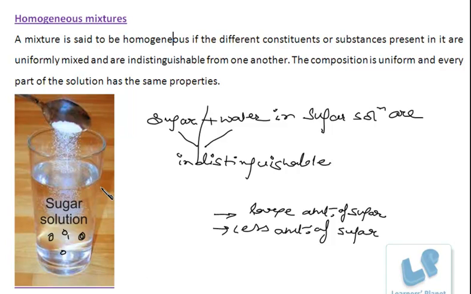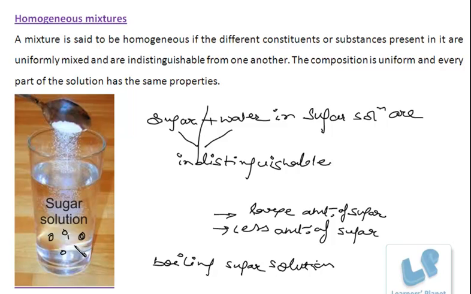The composition is uniform. That is, throughout the sugar solution, the concentration of sugar will be the same. Right? The composition will be the same. And the solution has got the similar properties. Say if I'm boiling a sugar solution, it will boil at a particular temperature. It is not fixed. Of course, the boiling point of the solution or a mixture depends upon the concentration.